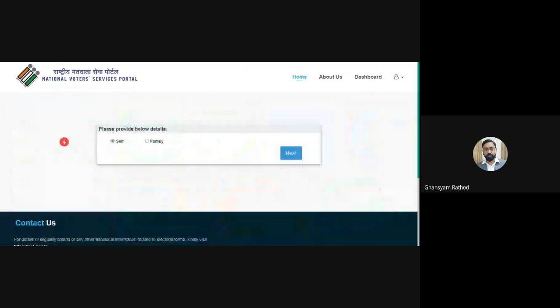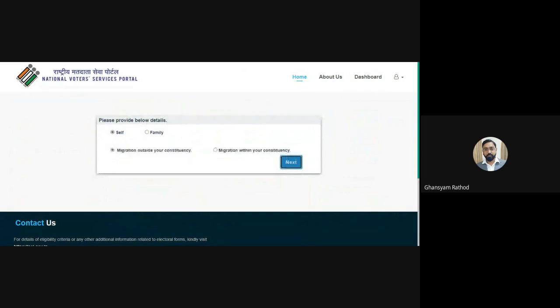When you click on self or family, you just click on next, and you have to add the necessary information, such as which place you have migrated to and the address, and all the things they are going to ask. So this is also a wonderful support provided by the online portal, that we do not have to travel for such things. Everything we are getting handy online.